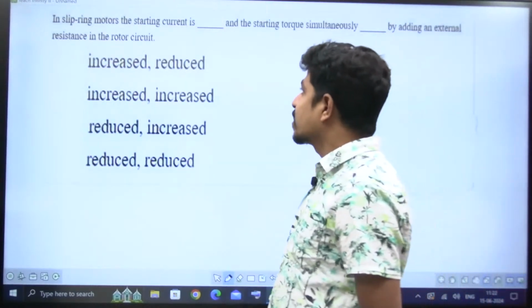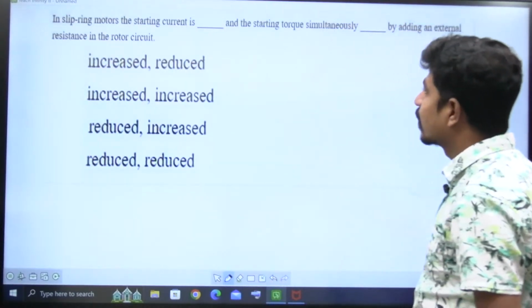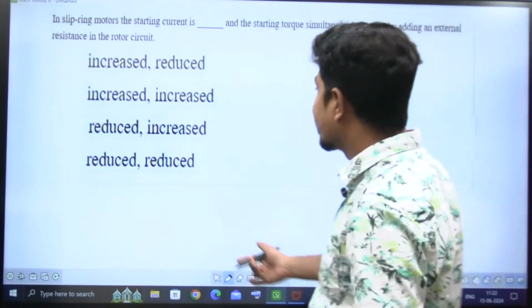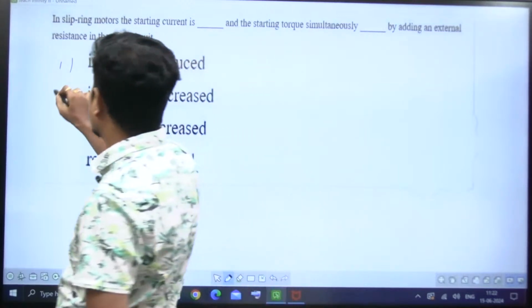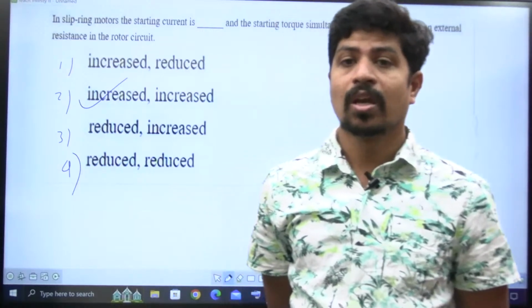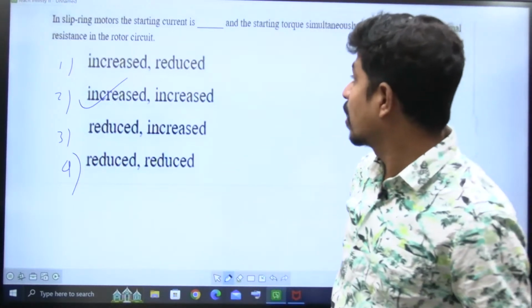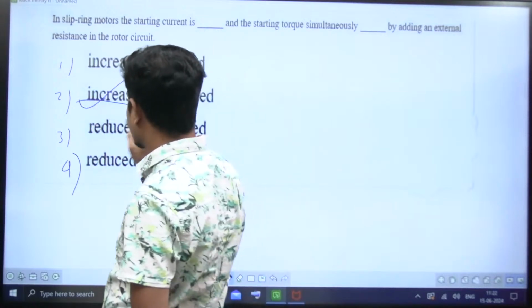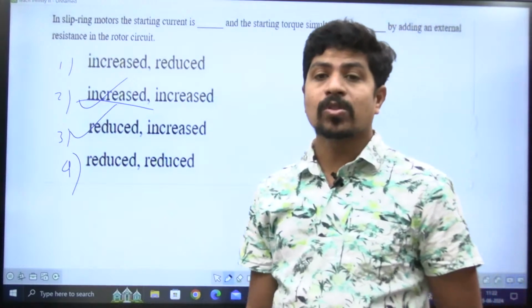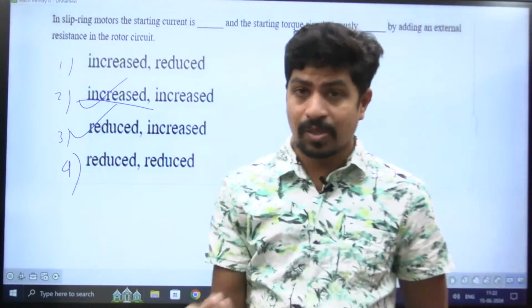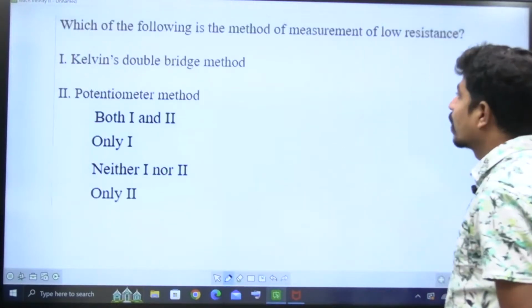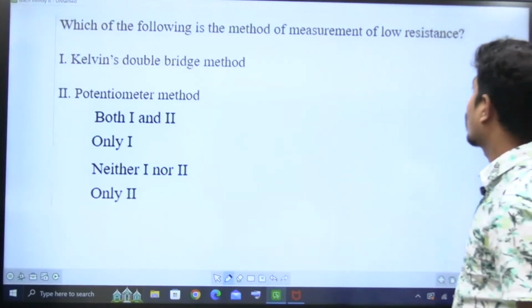Next question. In slip ring motors, the starting torque is dash, slip ring increased, and the starting torque simultaneously increased. Both are increased. Yeah, we saw this one a number of times. This is 1, 2, 3, 4. Induction motors also, they gave very good questions, a good number of questions. The purpose of this, starting current is reduced and torque is increased. Sorry, it's my oversight. The purpose of adding external resistance in series with the rotor is to decrease the starting current and increase the starting torque, right? Option is 3. Next, which of the following is the method of measurement of low resistance?